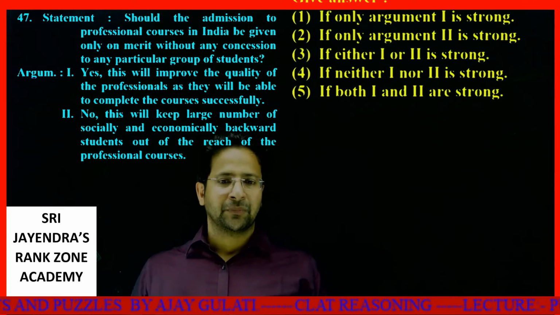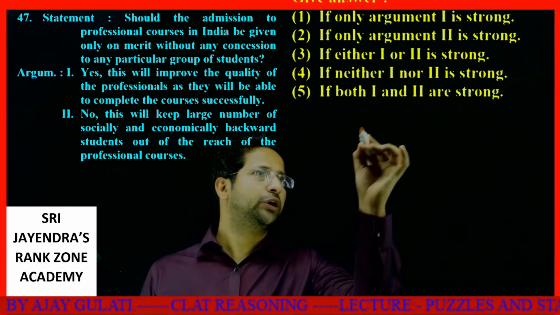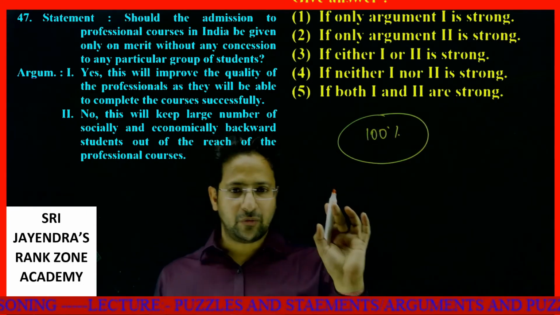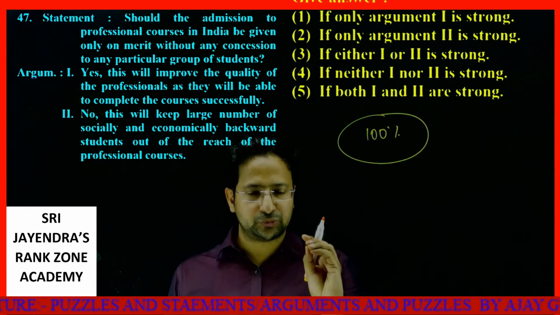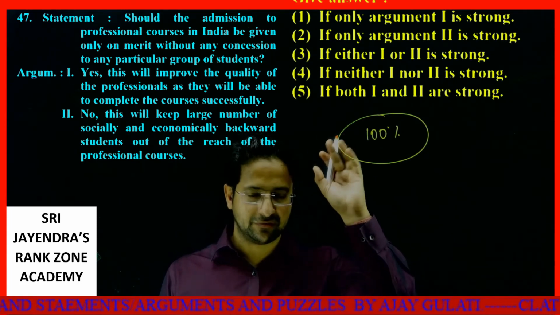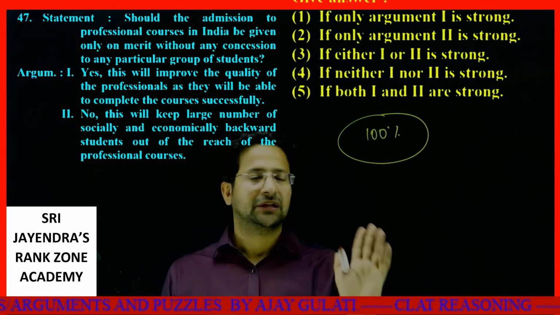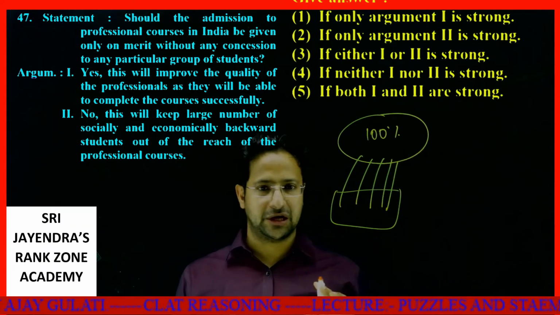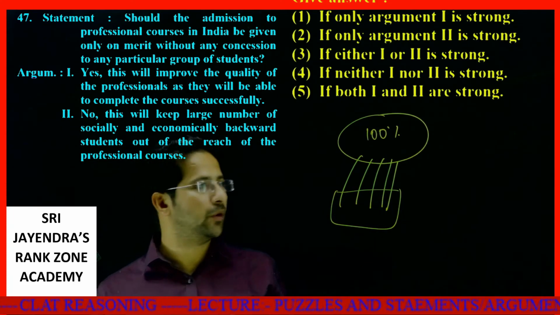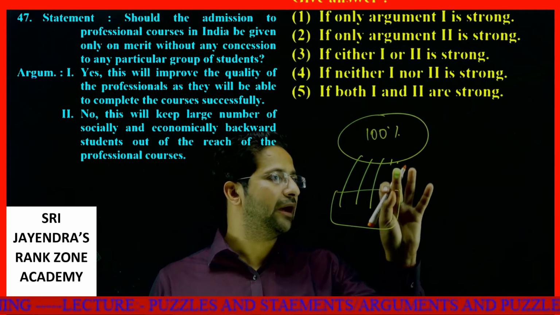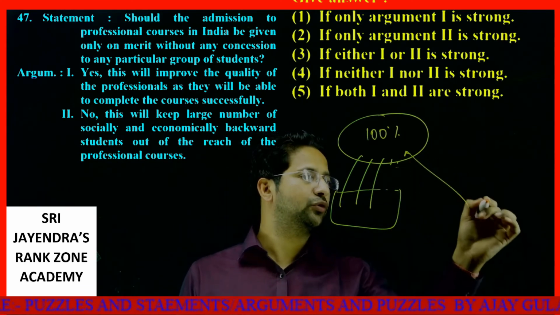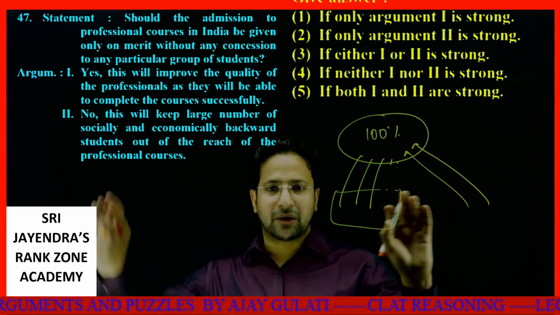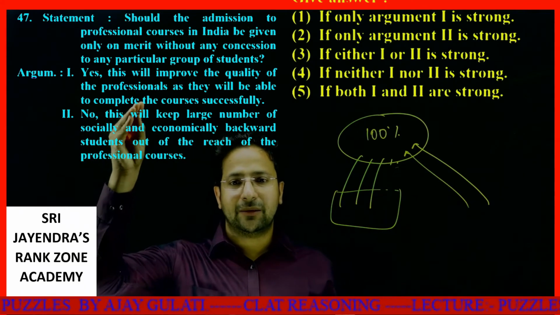Let's just suppose I want to deny this quota rule. These are 100% seats. If I want only those people who crack the exam to come in without any quota, those who get the maximum marks, then what will happen? I'll get only the toppers over here if I remove quota. But by adding quota, some people from here cannot come, but some people from other quotas who have not scored as much come in. This is what quota does. But the argument given is that they will be able to complete the course.